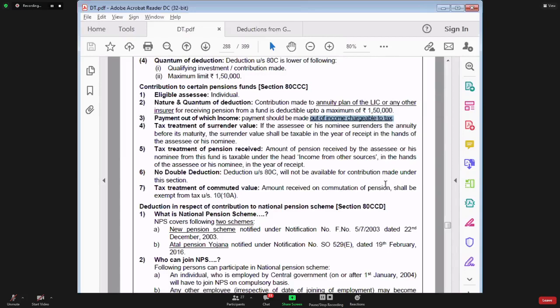Number one, taxable income, and number two, non-taxable income. If you want deduction under section 80CCC, then your investment which is made in this annuity plan of LIC should be out of taxable income. If you have earned some exempt income and you are investing money out of exempt income, then you cannot claim deduction. Then deduction will not be allowed.